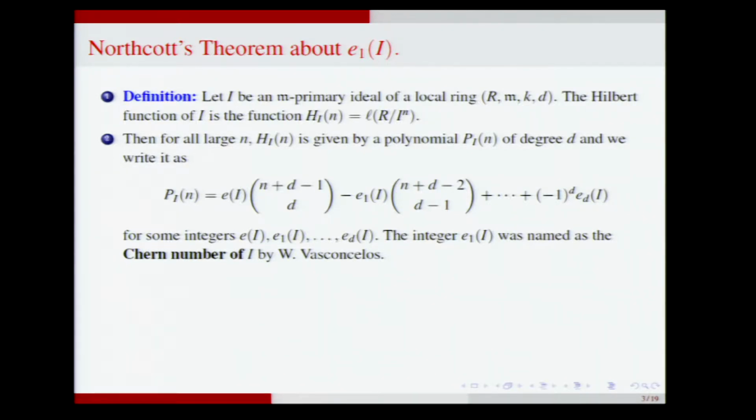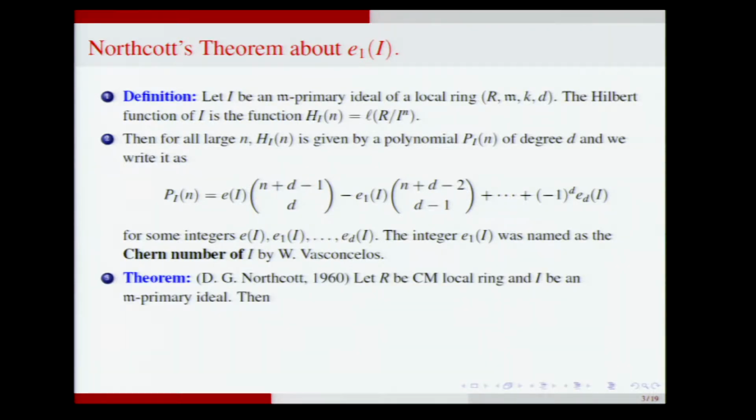And this number e1, a few years ago, Vasconcelos called it the Chern number of an ideal. And I talked to Dale the day before yesterday, and he tried to explain to me why it is called the Chern number of an ideal. The motivation comes from geometry.